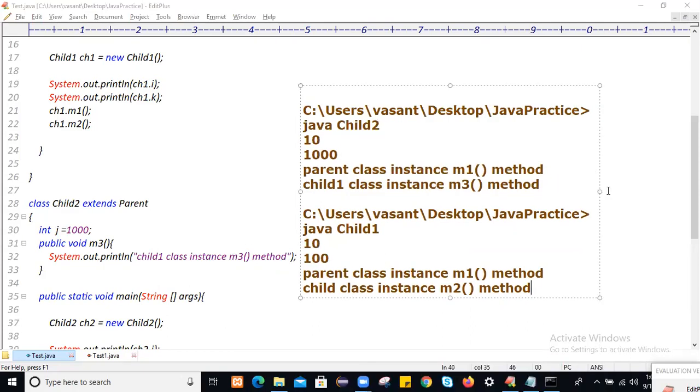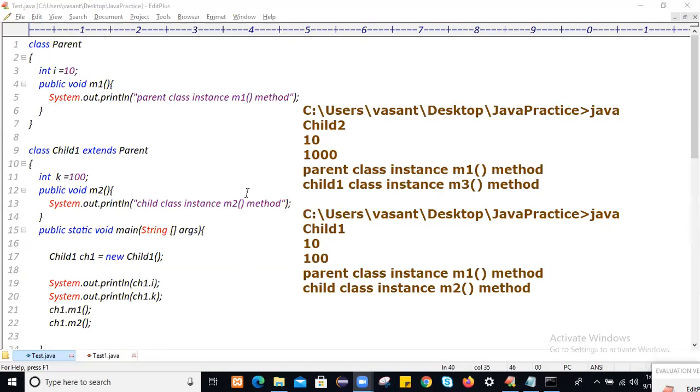Okay, write down. Hierarchical inheritance, third type. Hierarchical inheritance. And this is the output. Write this example.